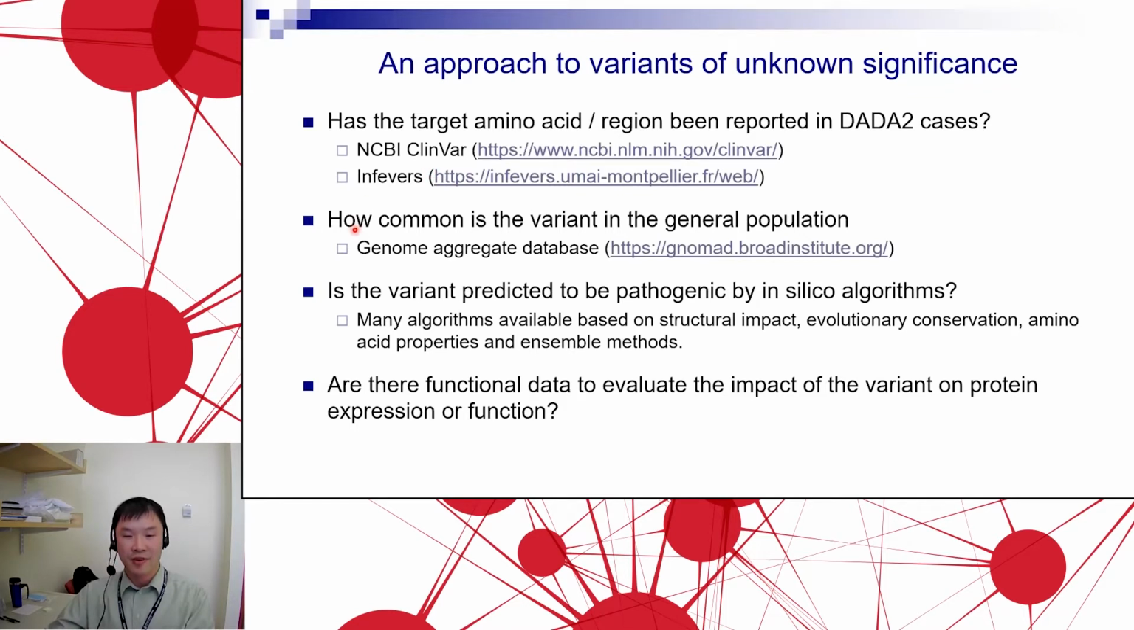Next, I want to know how common the variant is in the general population. And you can find this information in the gnomAD database from the Broad Institute, where they have genotype data from, I think, on the order of 140,000 individuals.